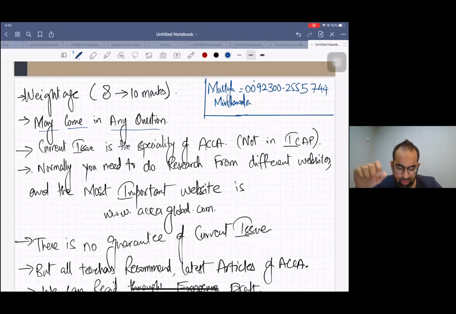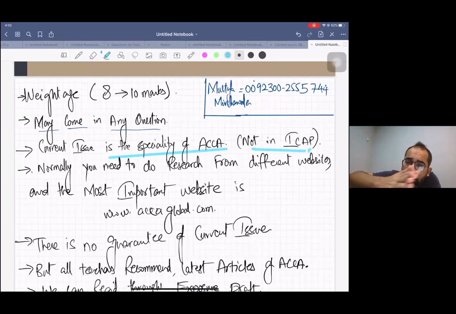Now one more thing, current issue is the specialty of ACCA. Even in ICAEW, they don't test the current issue, because the current issue is related to those standards which are not already applicable in this world. They are in process, in the form of exposure drafts.